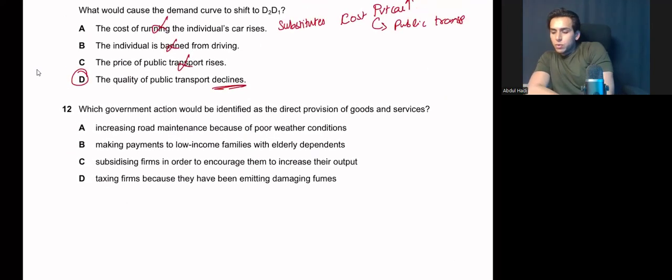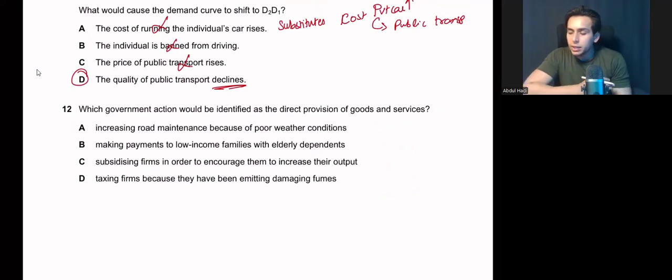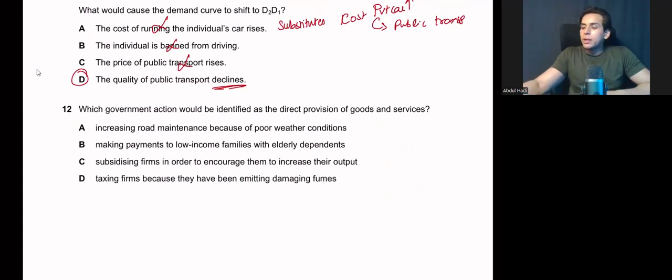Which government action would be identified as the direct provision of goods and services? Direct provision means that the government is producing goods and services themselves. And we have also learned about direct provision in market failure. Like in merit good, government can provide education, healthcare services themselves. Increasing road maintenance because of poor weather condition. Yes, this is a job of government. So this is direct provision.